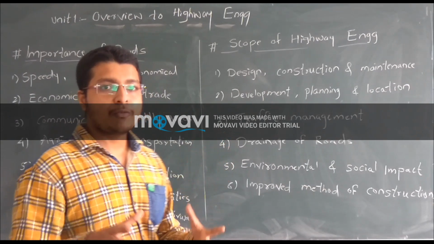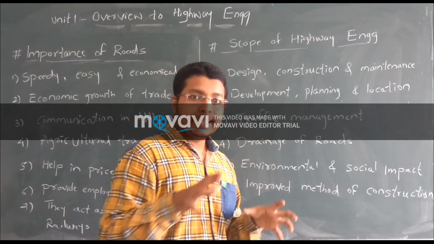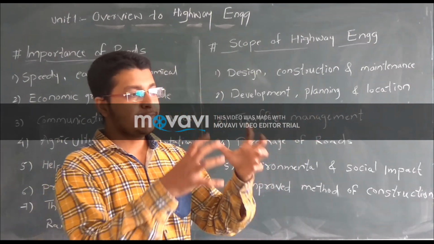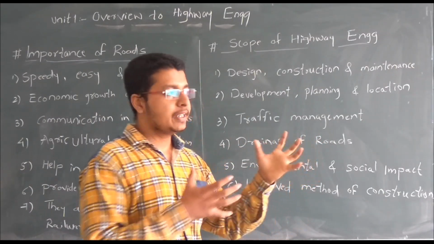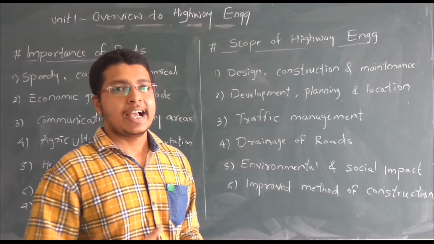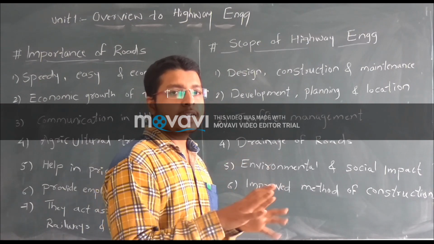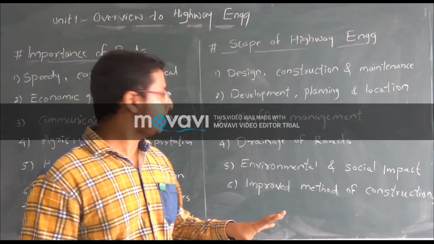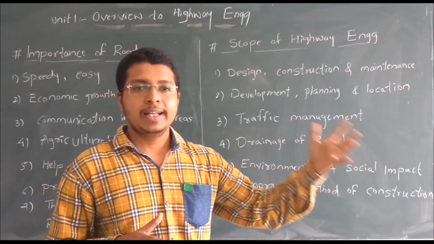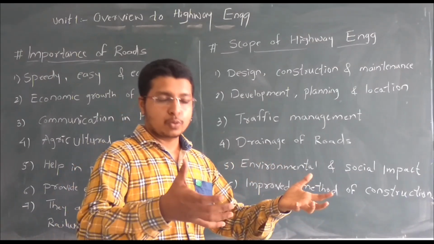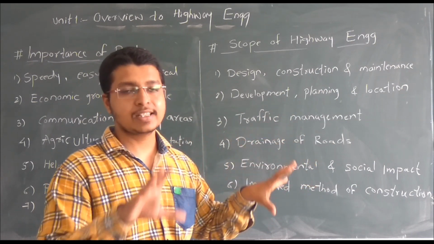In the fourth point, drainage of road, for hilly areas and also in a city, we design the drainage with the future in mind. Records will be taken from the government or other sources, then studied, then we design the roads for smooth functioning, so that in future environmental effects or other drawbacks or failures do not occur. In the fifth point, environmental and social impact, the road should pass through hilly and natural areas, so passengers feel good seeing natural scenery.